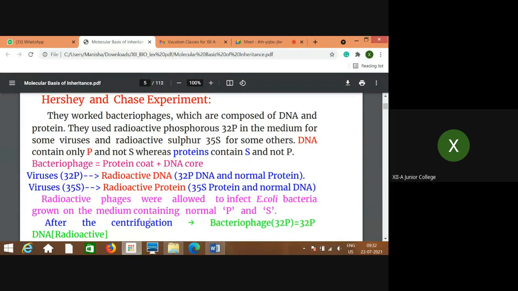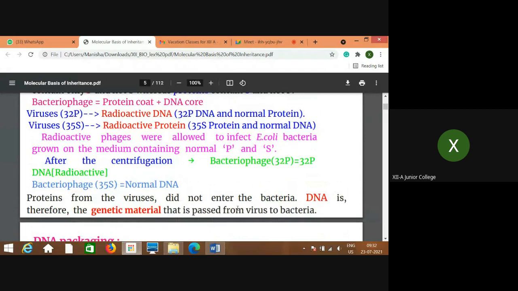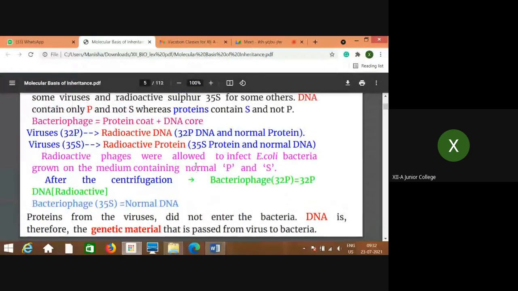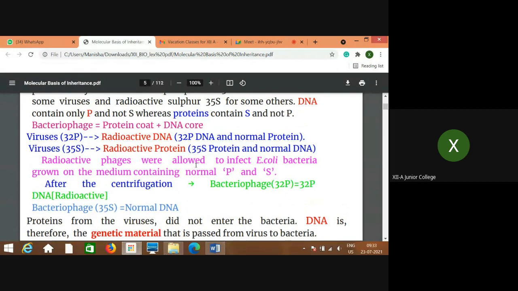Then after the growth of these bacteria, they centrifuged this material separately. Then after the centrifugation, what is done in centrifugation? There is a centrifuge machine. All these are machineries you might not have seen, but for higher studies these are used.